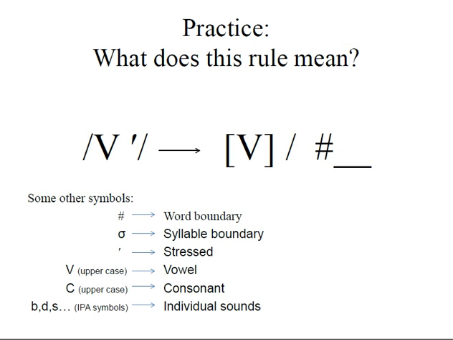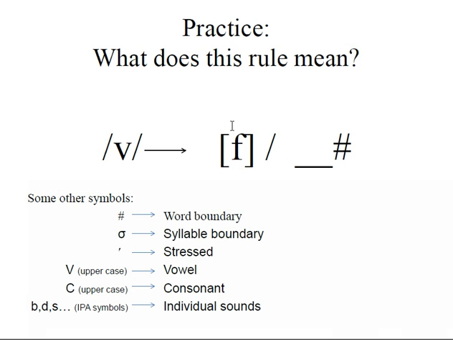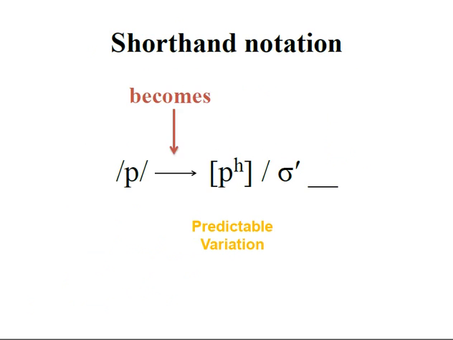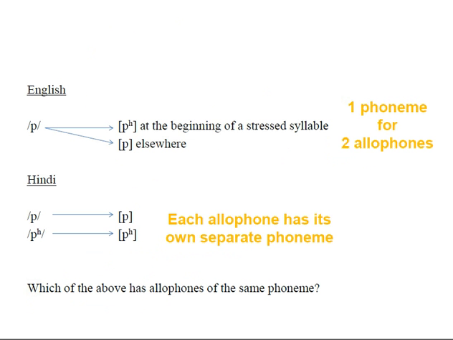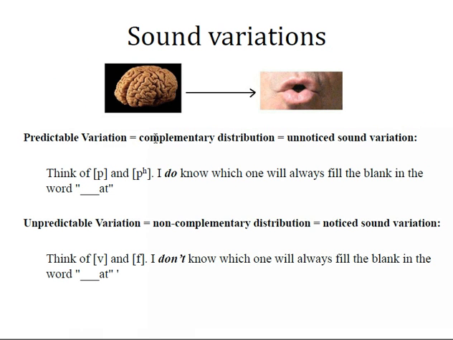I will ask you to state each of these three rules in plain English. Additionally, I will ask you to define these terms here: predictable variation, complementary distribution, unnoticed sound variation, unpredictable variation, non-complementary distribution, and noticed sound variation.